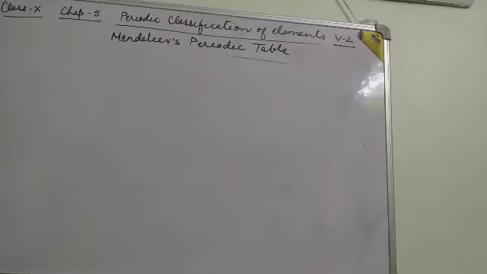Good morning everyone. In the previous video we discussed the periodic classification of elements, Dobereiner's triads and Newlands' octaves. About 30 elements were known at the time of Dobereiner's triads, from which only 3 triads were given by Dobereiner. At the time of Newlands' octaves only 56 elements were known. As he said that no more than 56 elements could be discovered in future, that was discarded by the other scientists.